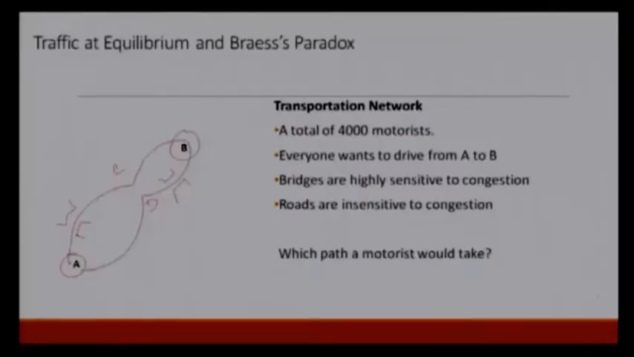So, this is a Nash equilibrium. In fact, this strategy profile is not the only Nash equilibrium. Any strategy profile in which 2000 motorists take ACB and the remaining 2000 take ADB would be a Nash equilibrium. So, the outcome would remain the same: 2000 motorists would take ACB and 2000 motorists would take ADB.